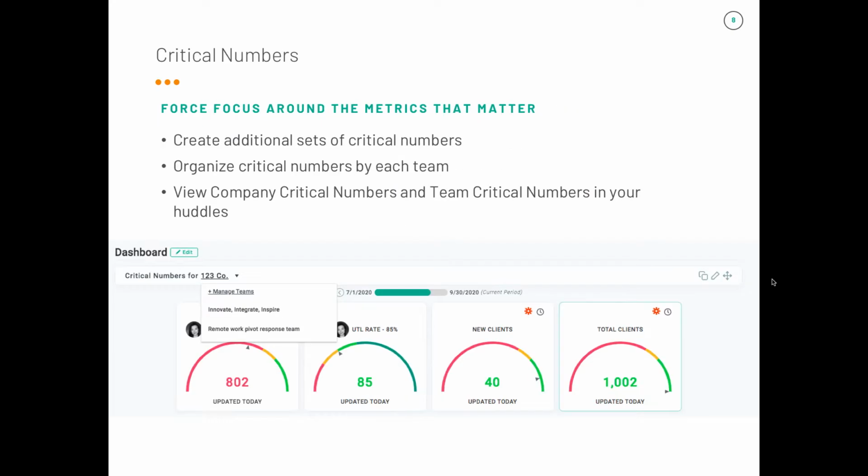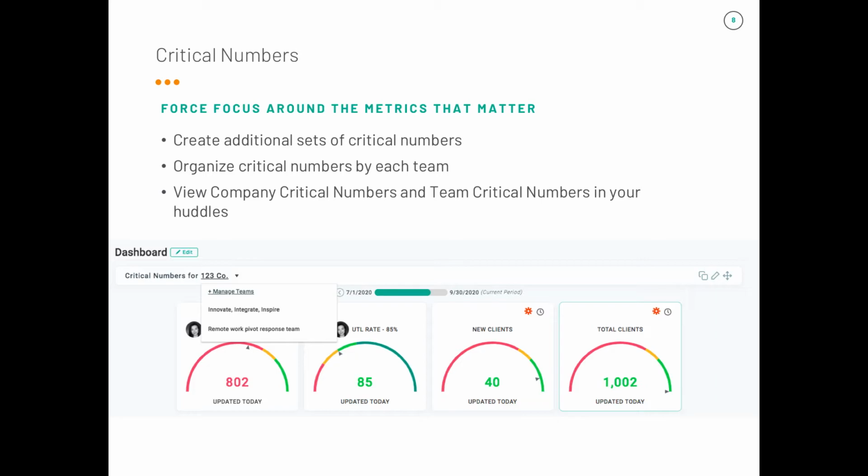Next, critical numbers. Critical numbers are the decided upon 1 to 5 most important numbers for the company to track on a day-by-day basis for that particular time period. Normally, critical numbers come from your one-page plan's long list of targets, and you are to choose 1 up to 5 most critical numbers to keep track of for that specific quarter. This is an incredible exercise to make sure that your team is focused on only a handful of metrics at a time. That said, what if you wanted each team to have their own specific metric focus points?